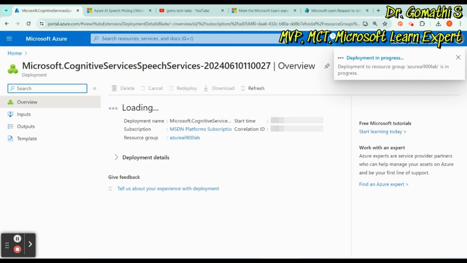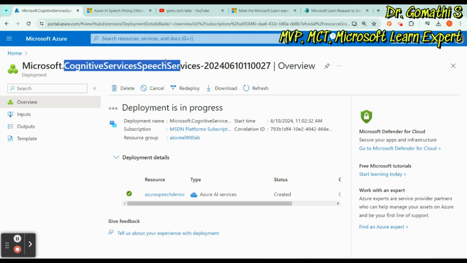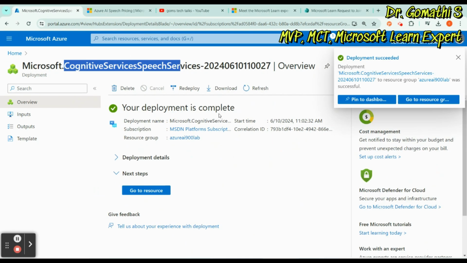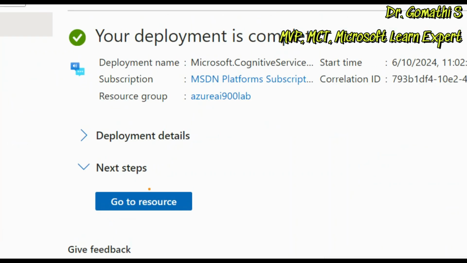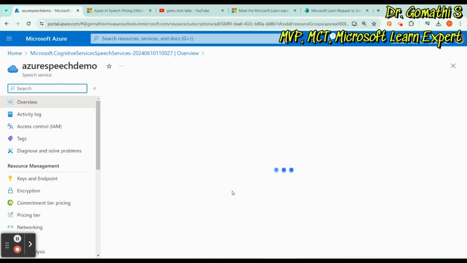So this is a cognitive service, because we are working on AI. Once it is created, it will show you the success message here. Deployment is in progress, and the success message will be displayed here. So your deployment is completed, and you can go to resource here. Just click on the resource, it will take you to the resource.